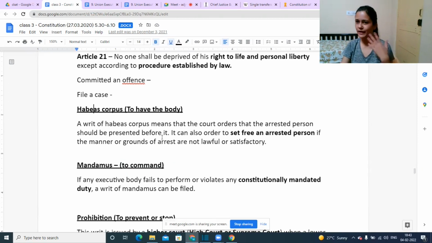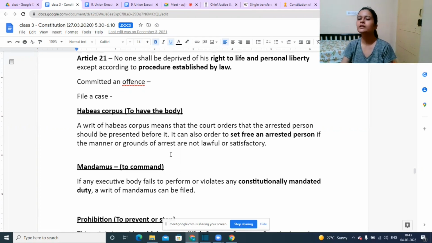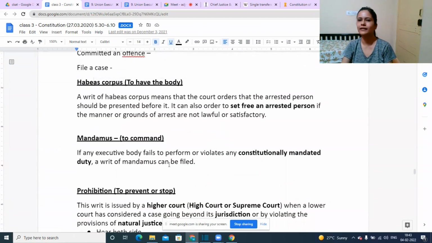Like, take for example, when a person is arrested, he should be produced before the magistrate within 24 hours. But if he is not produced before the magistrate, and he is simply kept in the lockup, in such cases this writ may be issued, to have the body. The court will ask that this so-and-so person be produced in front of us, and we will see whether his ground of arrest is lawful or not, whether it is satisfactory or not. If it is not satisfactory, the court may even pass an order to release this person, as there is no valid enough ground for his arrest. Okay, so the first one is habeas corpus, to have the body.